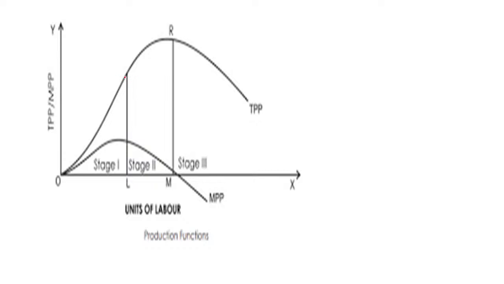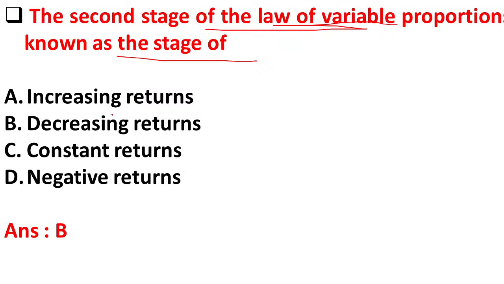Stage 1. In stage 1, what happens? The total product curve, TP, increases at an increasing rate. And in the second stage, what happens? In the first stage TP increases at an increasing rate, so the marginal product curve is also increasing. In the second stage TP increases at a decreasing rate, so MP starts decreasing. In the third stage total product starts decreasing, so marginal product becomes negative. So the first stage is increasing returns, the second stage is decreasing returns. So here the right answer is option B, decreasing returns.